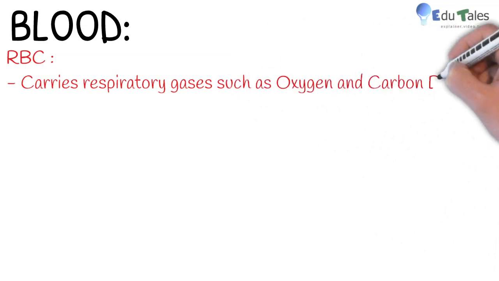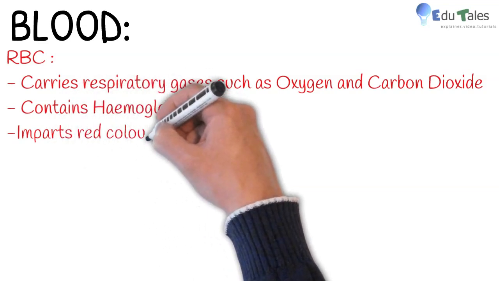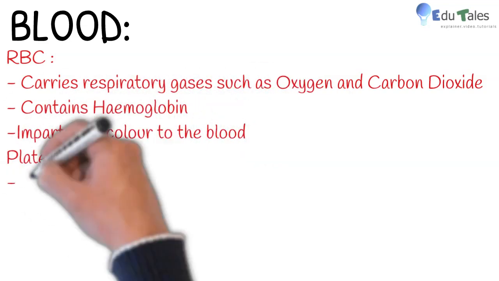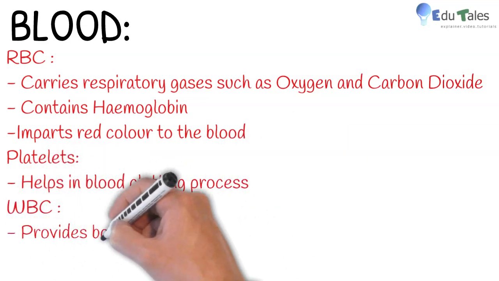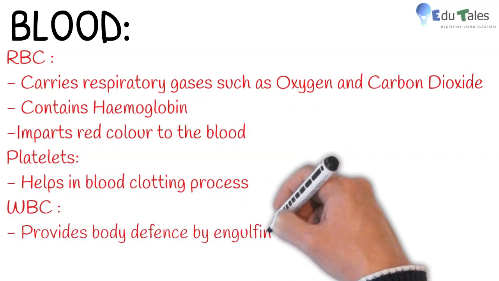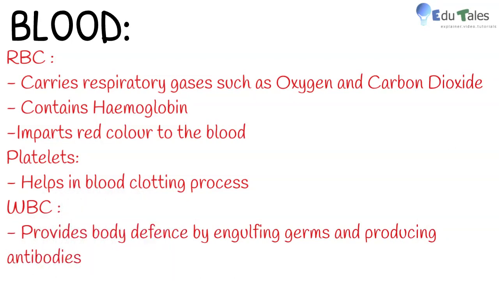RBC, they carry respiratory gases such as oxygen and carbon dioxide, contain hemoglobin, impart a red color to the blood. Blood platelets help in blood clotting process. White blood corpuscles provide body defense by engulfing the germs and producing antibodies.